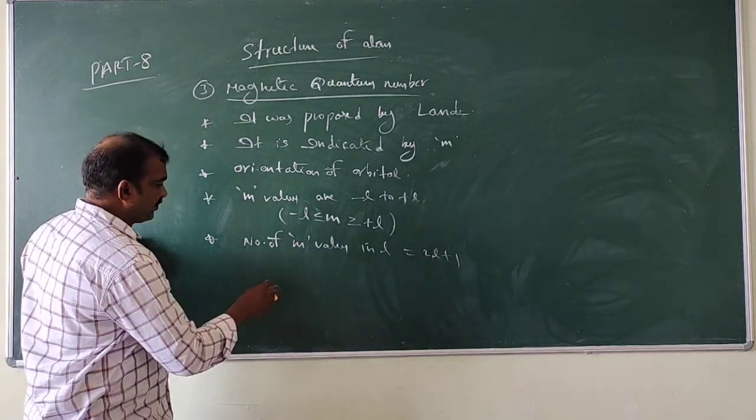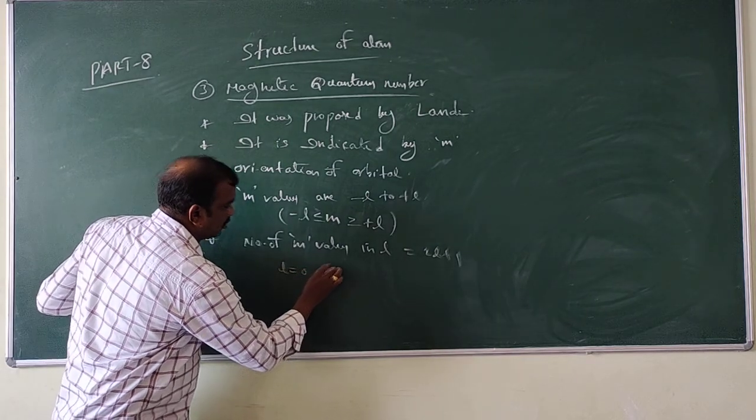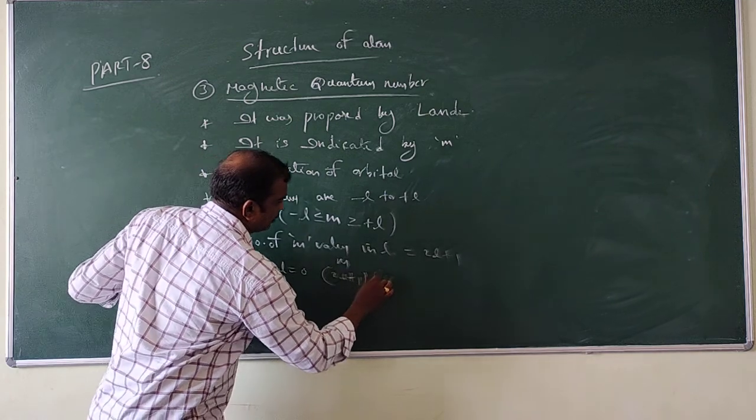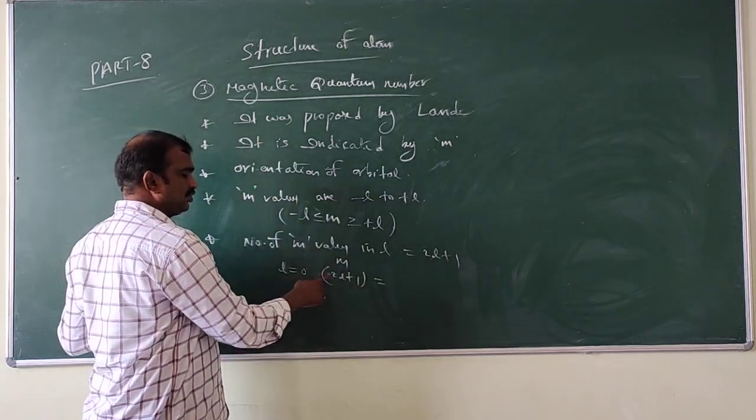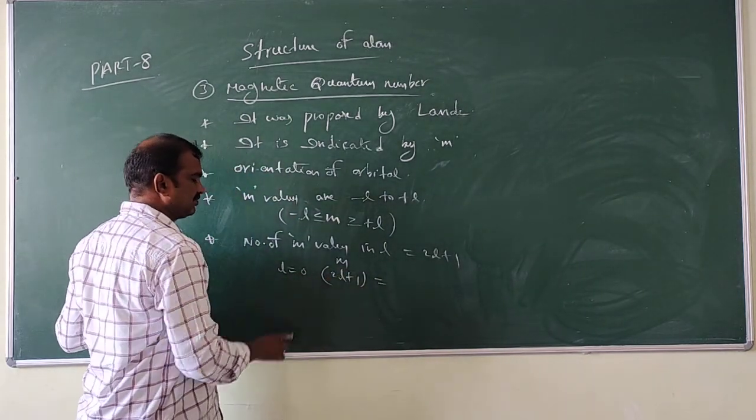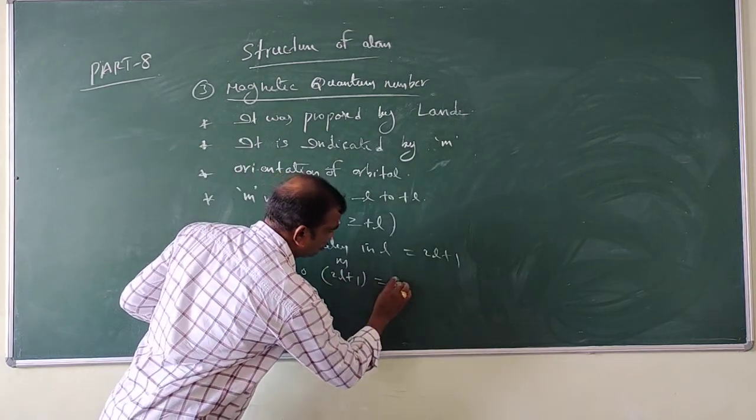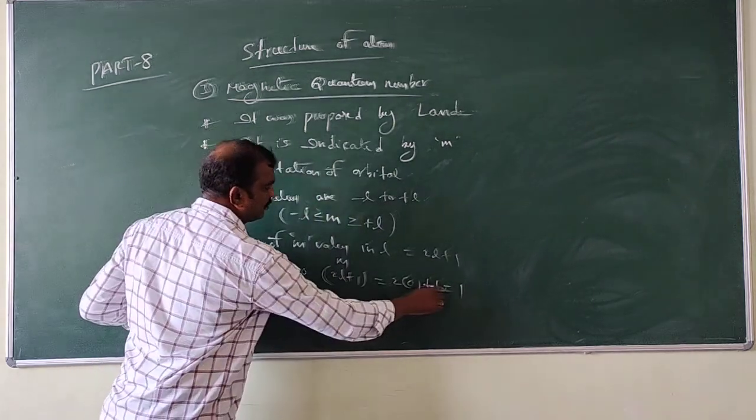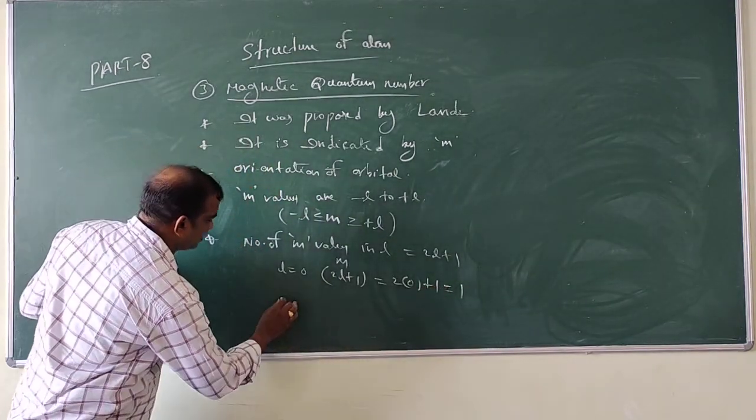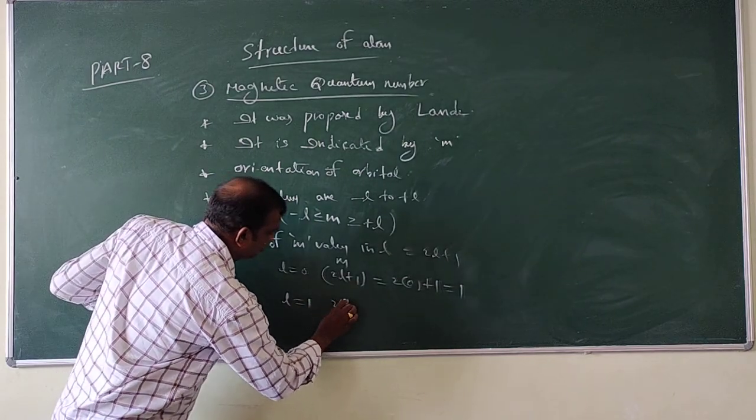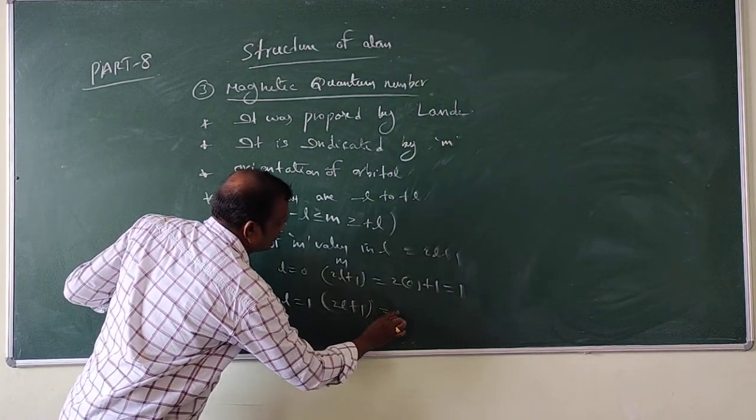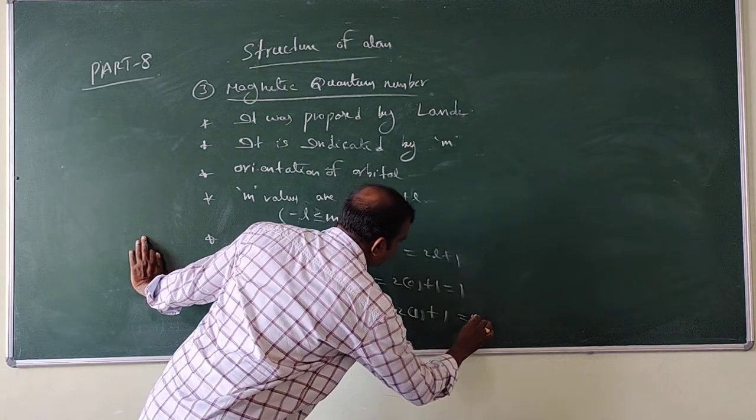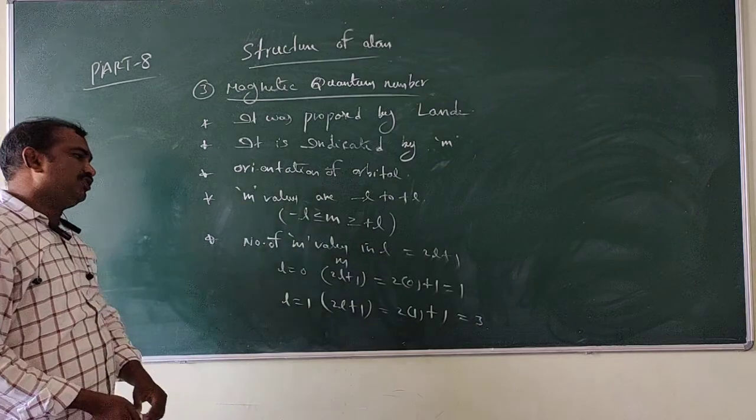So look at here. L is equal to 0. How can we calculate the m values? 2l plus 1. So now here it is 2 into 0 plus 1, that is equal to 1. And next one, L is equal to 1. 2l plus 1, so now here 2 into 1 plus 1, that is equal to 3. How many? 3 values.